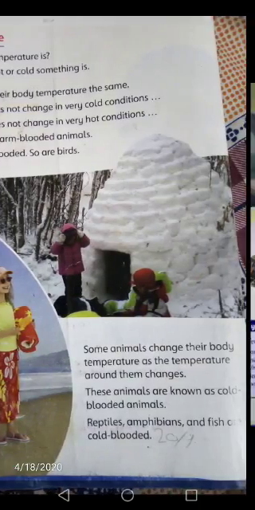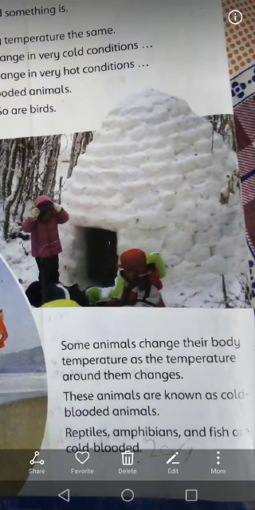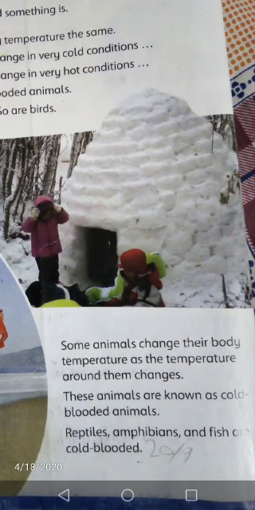Now here is given the second type of temperature. Some animals change their body temperature as the temperature around them changes. If their environment temperature changes, their temperature also changes. These animals who change their temperature according to their surroundings are called cold blooded animals. The animals in this group are fish, all reptiles, and amphibians.